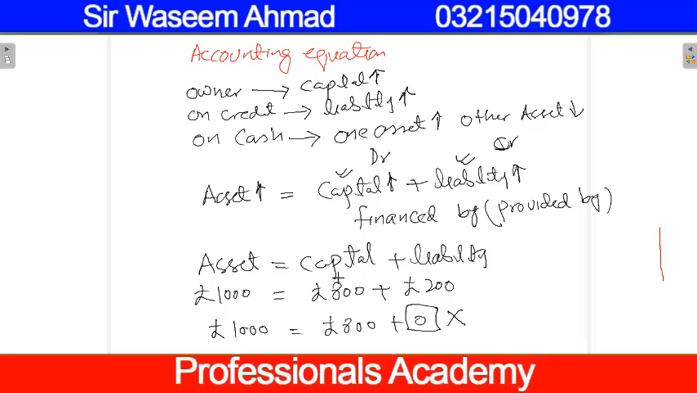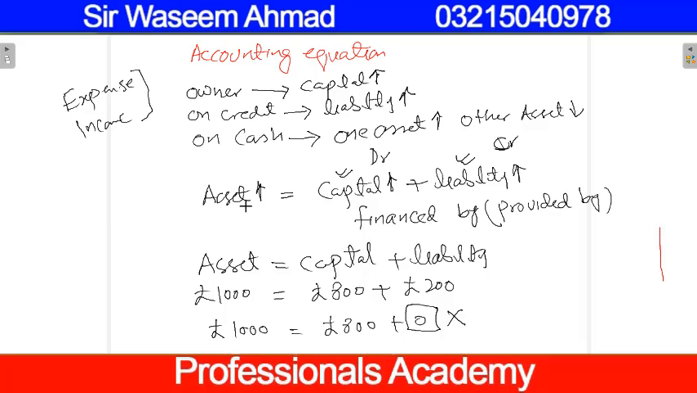So let's start with some simple questions, practice some simple questions of accounting equation. The other two heads are not discussed yet, and those heads are expense and income. What is the impact of expense and income on this accounting equation? I will discuss them in the next lecture. In this lecture, we just practice the basic accounting equation.